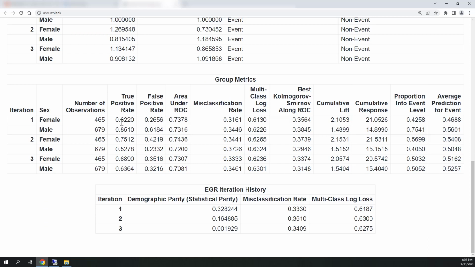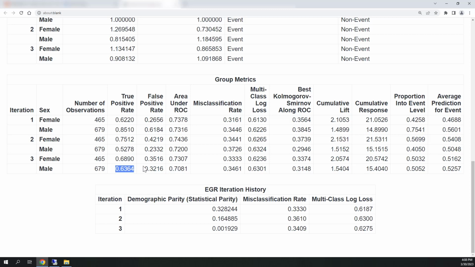So here I have my true positive rate in iteration 1 for my females is 0.622, and for males 0.851. And then I see my true positive rate as I go down here to iteration 3, it has gone up for females and down for males, but it actually is closer to being the same.